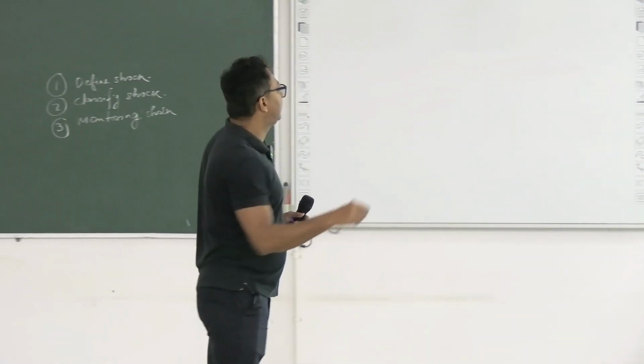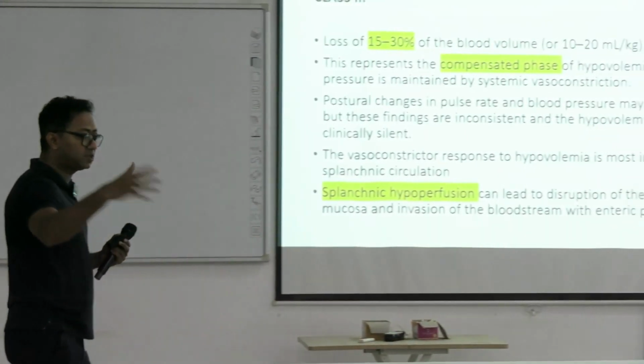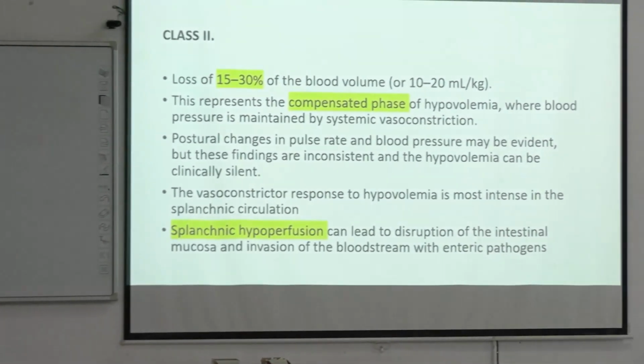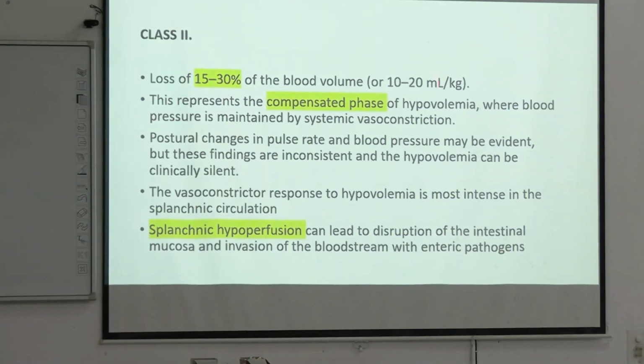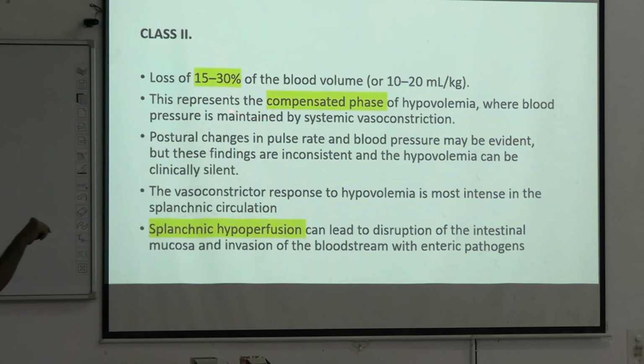But here blood loss is 15 to 30%. This represents the compensated phase, meaning the baroreceptors and chemoreceptors work and then the patient is okay. So this is the compensated phase of hypovolemia where blood pressure is maintained by systemic vasoconstriction.